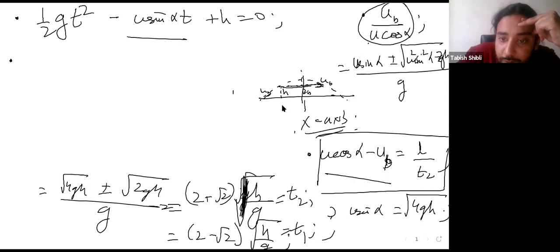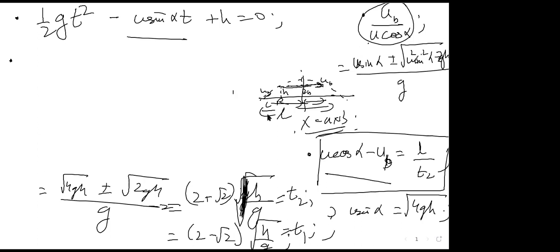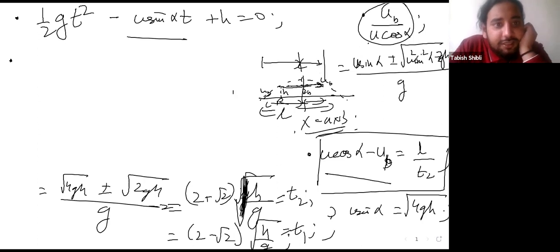So you're saying that the total distance L is just your half range, plus this distance that you're traveling in this much amount of time. Yes, you can also say that the total time required to hit the bird would be half of the total time plus this time. That's essentially the same statement. Okay, lovely. Let's remove this also.